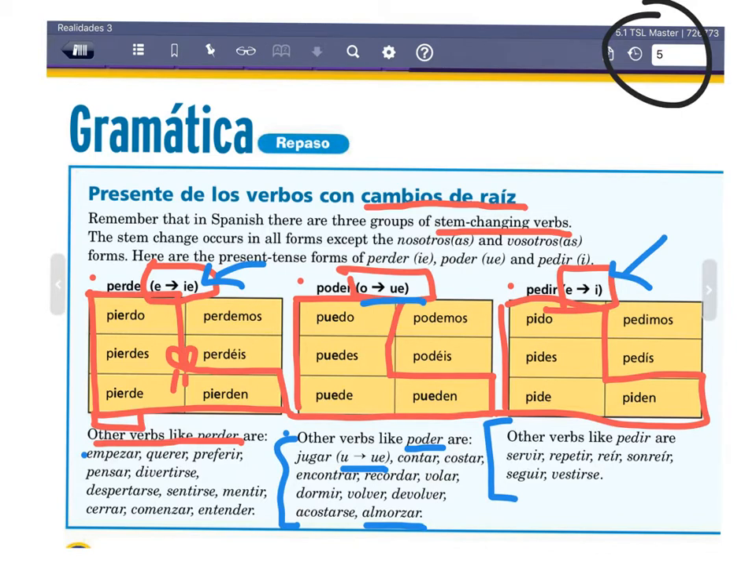So a verb like servir would conjugate sirvo, sirves, sirve, servimos, servís, sirven. When you have verbs that have 2 E's, like repetir, it's the second E that changes to an I.